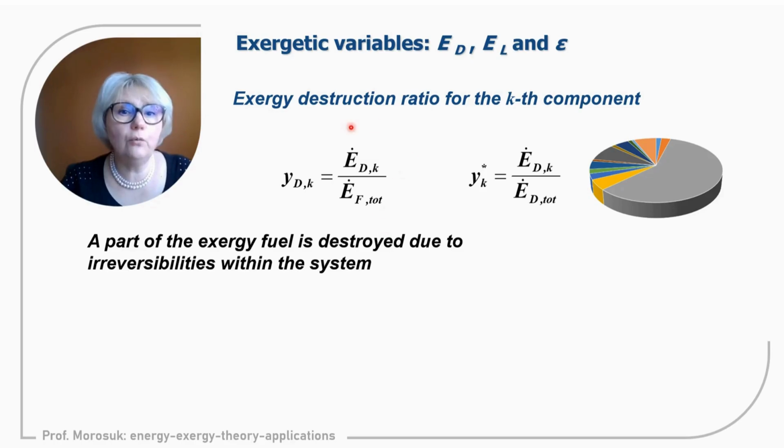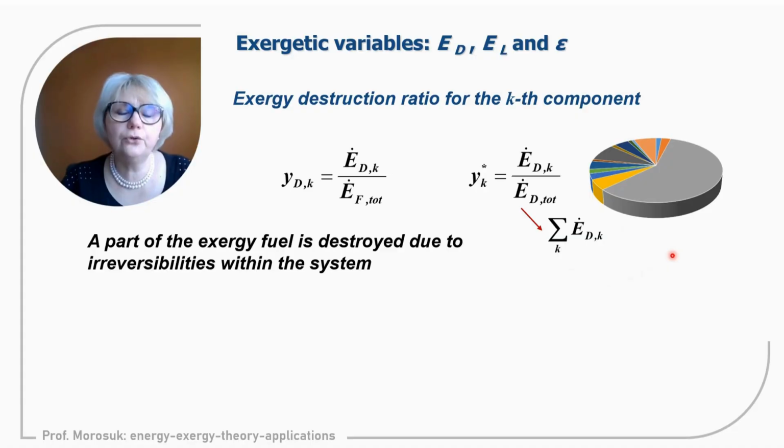Because we already discussed how exergy can be destroyed: it is part of the incoming exergy, but now we can say precisely that it is part of the fuel of the overall system destroyed within the component because of irreversibilities of the component. The other term is also an exergy destruction ratio, but it is the percentage of exergy destruction within the component over exergy destruction within the overall system, and the result will be absolutely the same if we apply the method of entropy generation for the component and for the overall system.